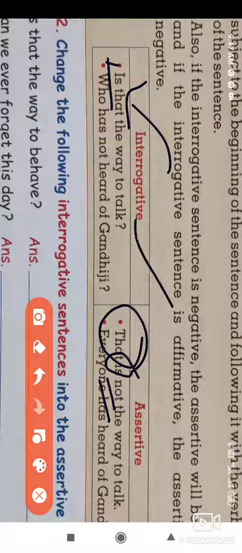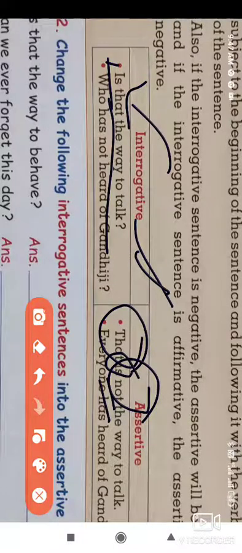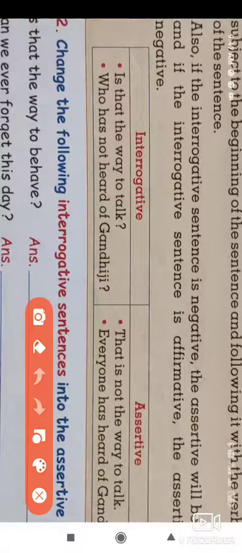The interrogative sentence is affirmative because there is no negative word in it. So we make the assertive sentence in a negative manner, by using "not". That is not the way to talk. Okay.